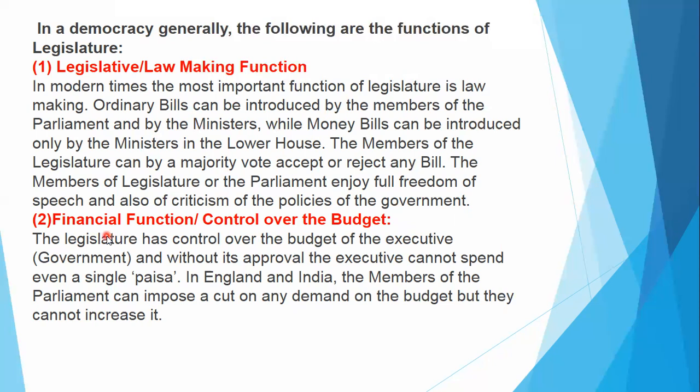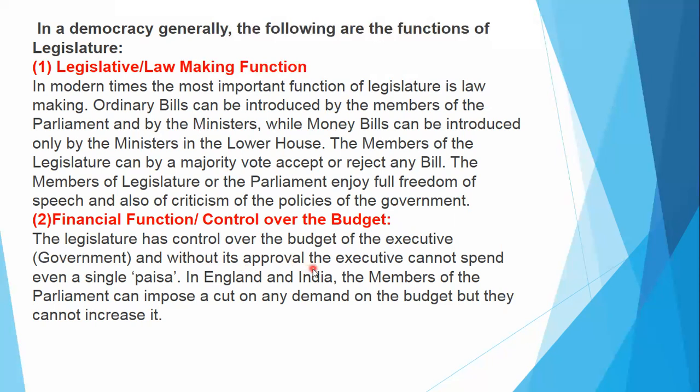Now we go to the next function. Next function is financial function or financial power, or we can say control over the budget. The legislature has control over the budget of the country prepared by the executive, especially by the finance minister. Every year, finance minister prepares the national budget and it is presented in the parliament.